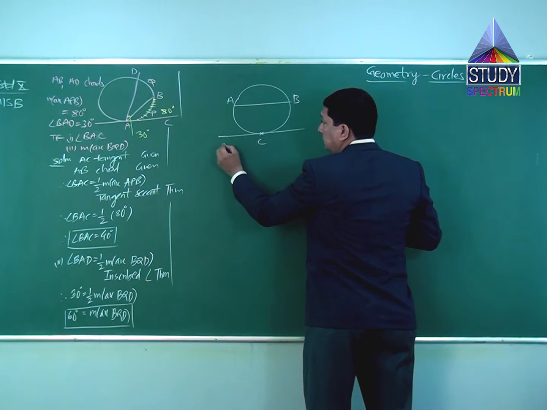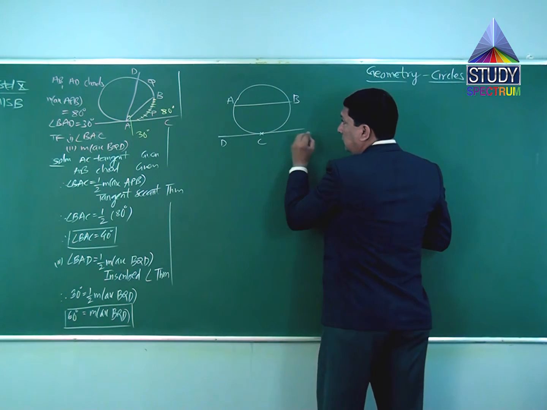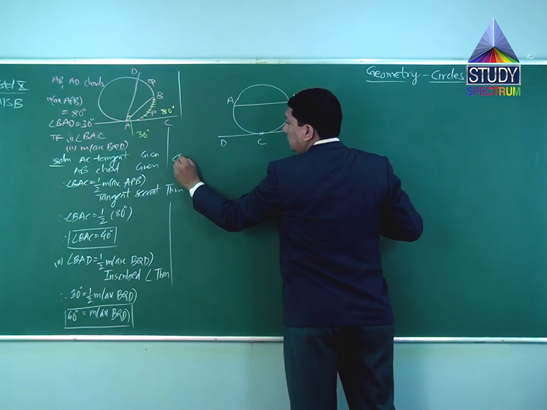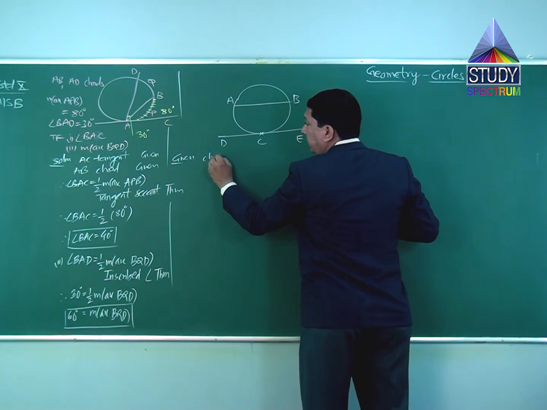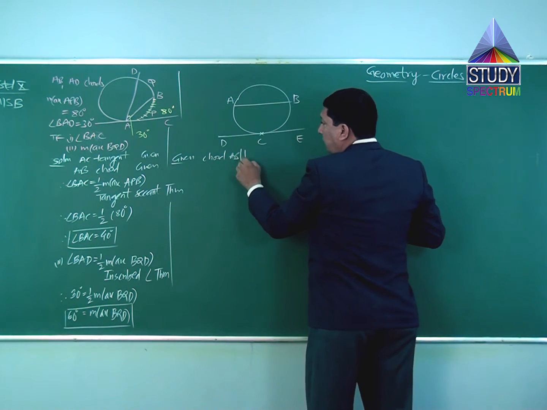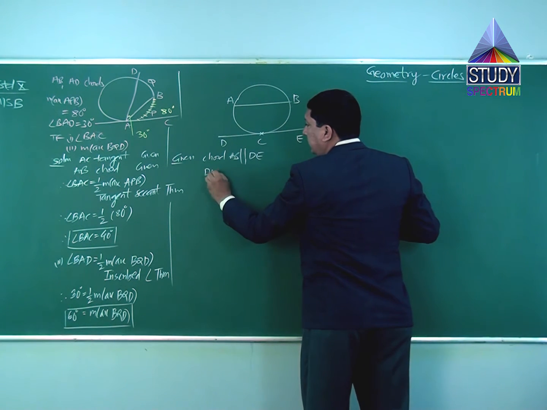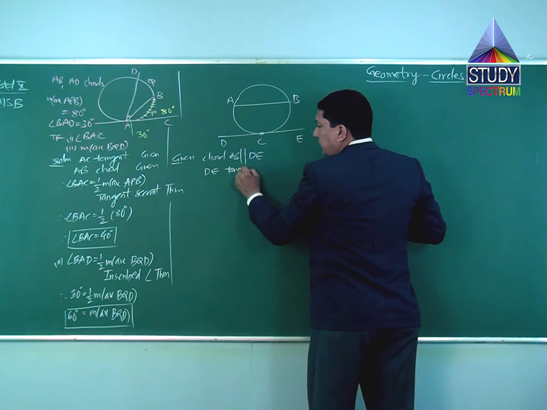So given to us: chord AB is parallel to DE, and DE is a tangent at C.